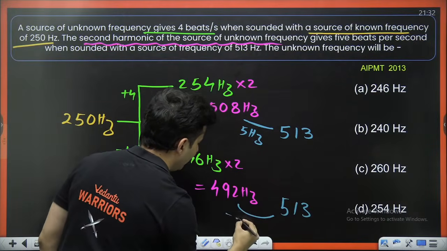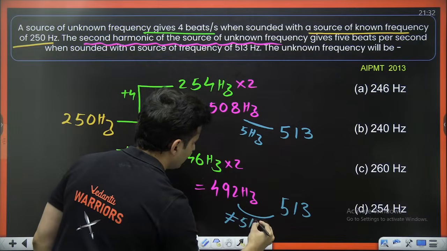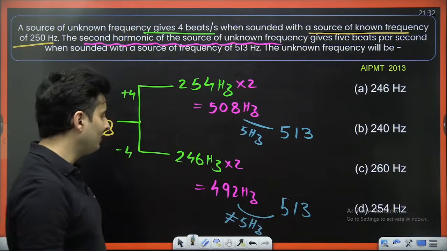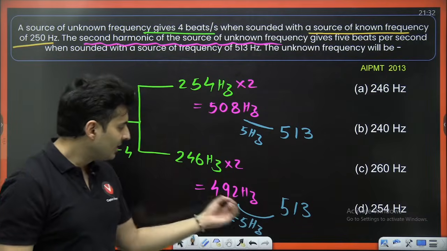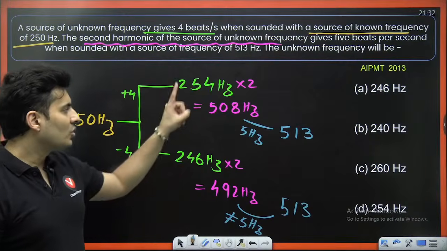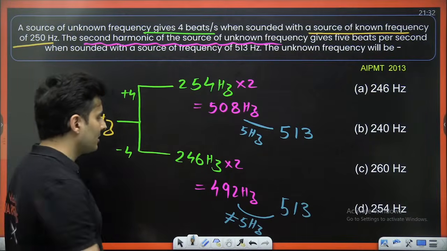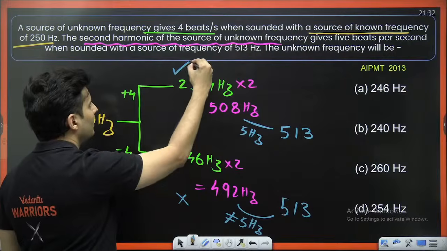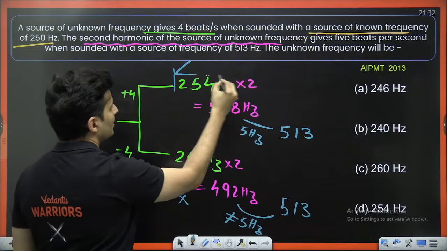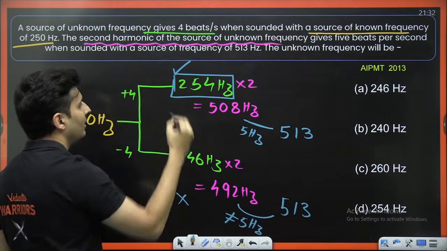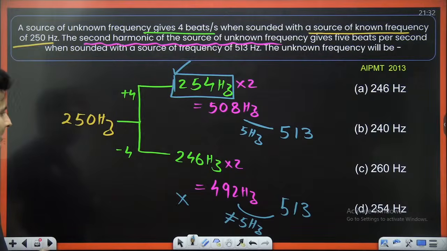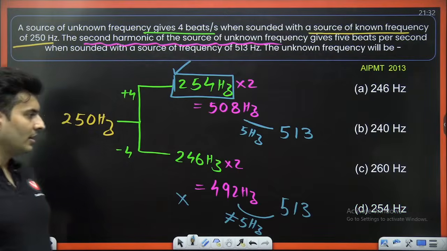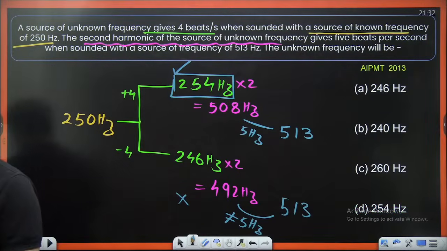Oh, definitely not 5 hertz. So that means this is out of question. This is the correct answer, which is 254 hertz. 254 is D for doctor. D for doctor. Got it?